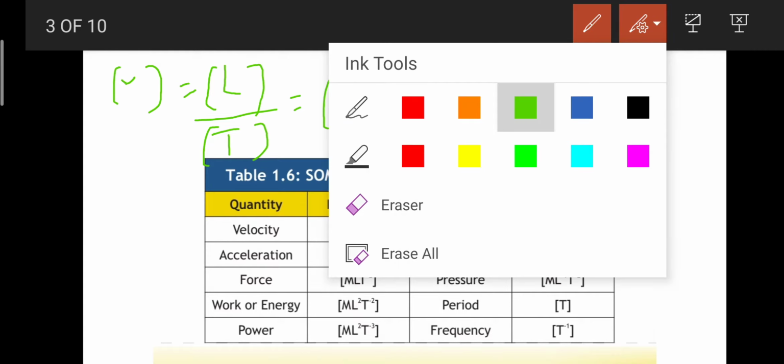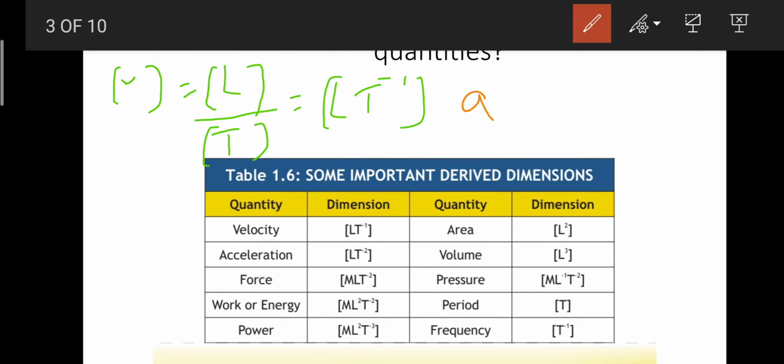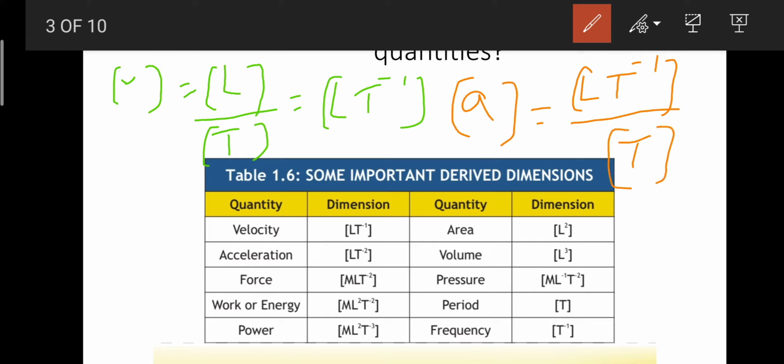Then for acceleration, the dimension would be equal to v by t. The formula is v by t, and the dimension of v is LT minus 1, which we already derived a few moments ago, divided by t again. So this will become LT minus 2. That's how we derive, or find out, the dimensions of the different physical quantities.